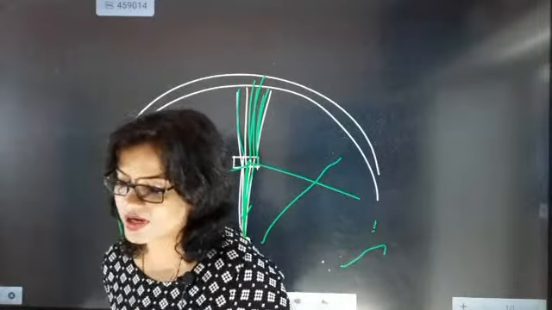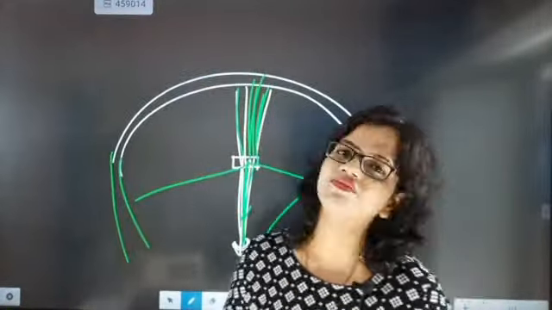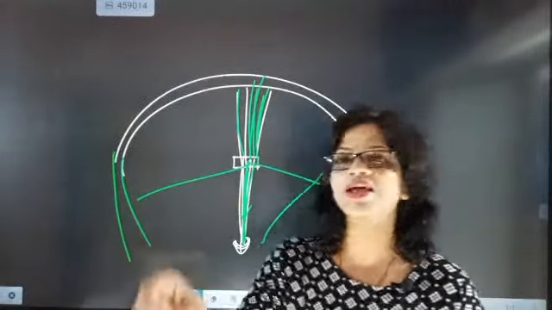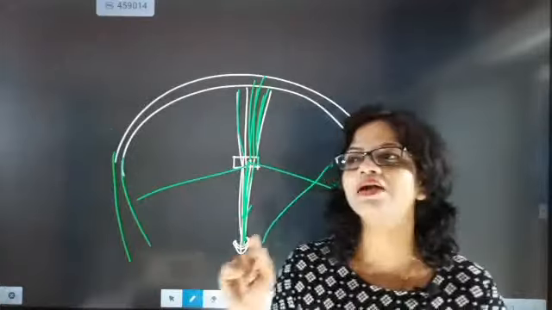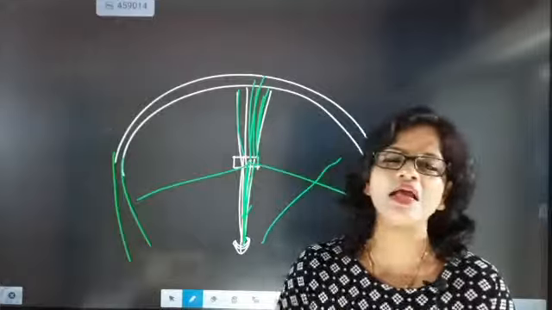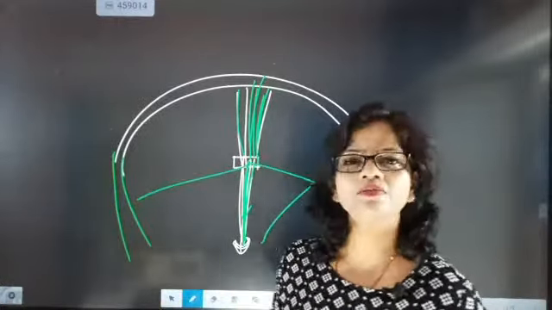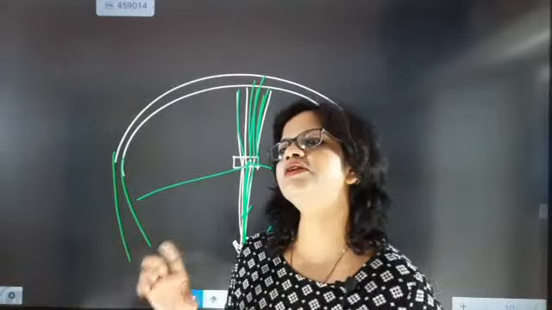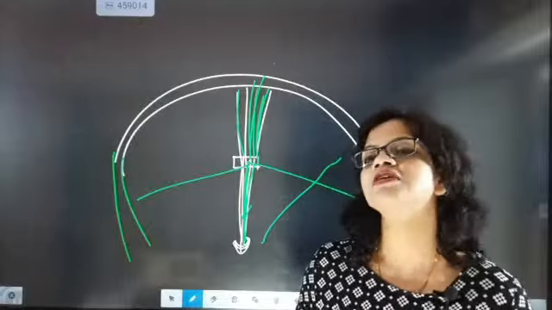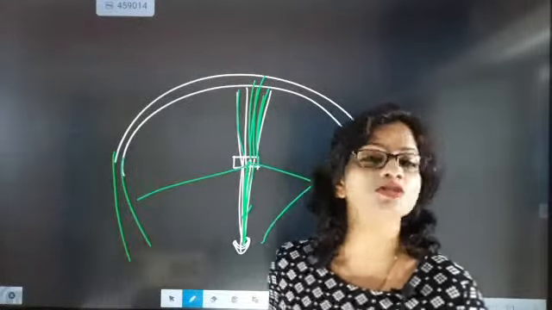Some of them were deflected back by making some angles, and very few of them retraced their path. Retraced its path means going and returning back along the same path, and this is exactly what happened. This experiment led us to understand that definitely the atom is not empty. The atom has a nucleus, which is present in a very small region. And the second important point is that the region where the nucleus is present is concentrated and positively charged.